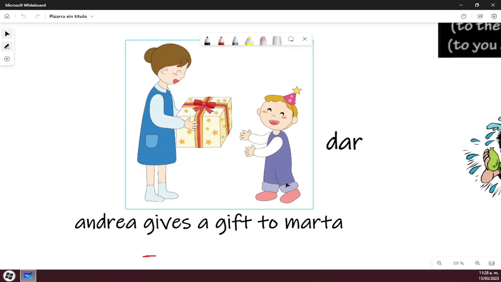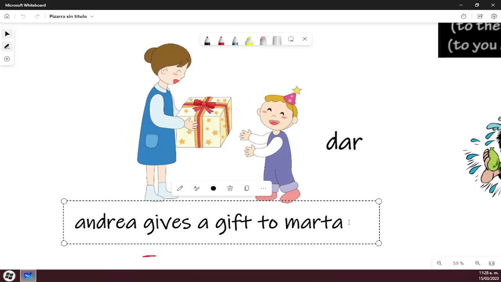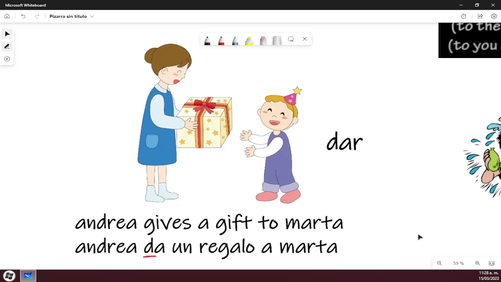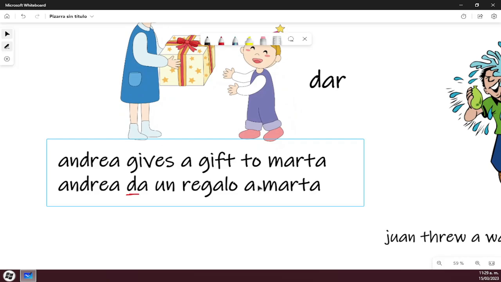So let's translate this sentence into Spanish. So Andrea da un regalo a Marta. So you will normally translate this sentence this way, and it is correct. I understand that, but if you do it like this, you will sound like a robot. See? Like you just put this into Google Translator, and you don't want that. You want to sound natural. So we need the indirect pronoun after the person.